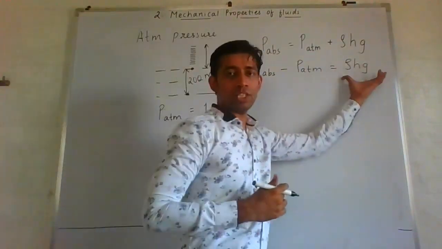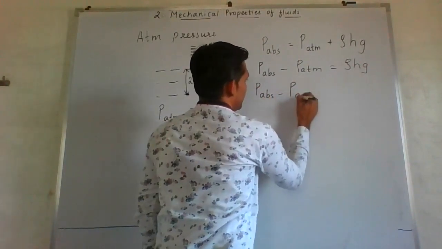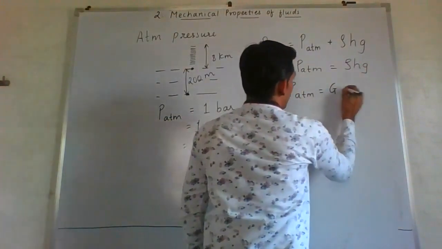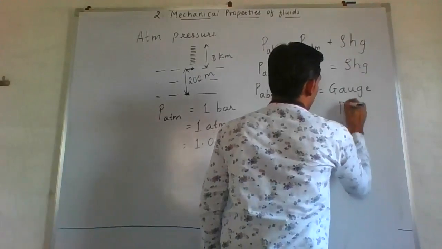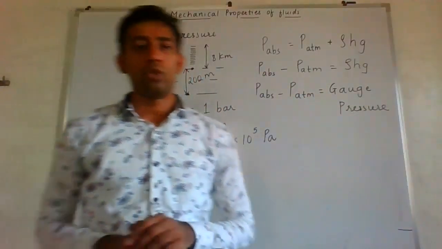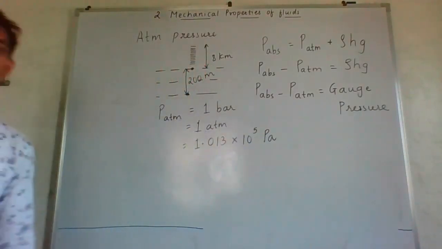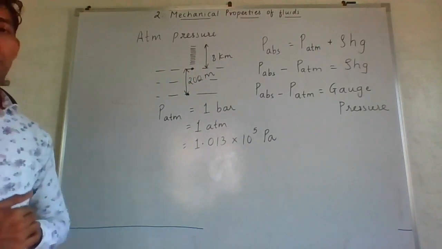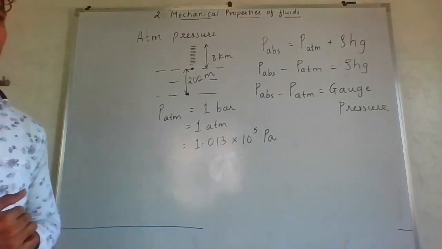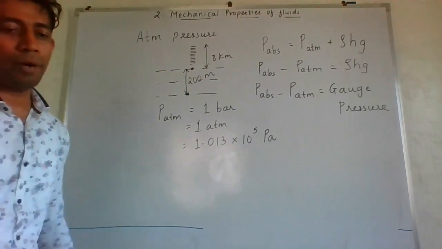And this is what is your gauge pressure. So I can write P absolute minus P atmosphere is equal to gauge pressure. So these are few terms related to pressure. You can note it. After this, we are going to take one numerical from your textbook unsolved part, numerical number 10.